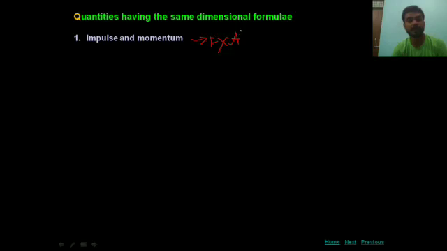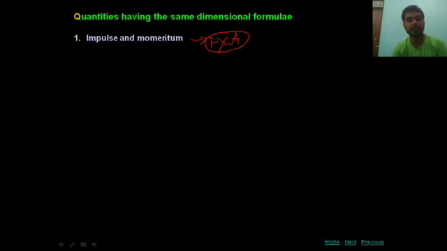Now we are going to discuss that there are so many quantities which have the same dimensional formula. For example, impulse and momentum. Students, we will discuss this topic in the next chapter, in the chapter force and laws of motion. Impulse is force into time.